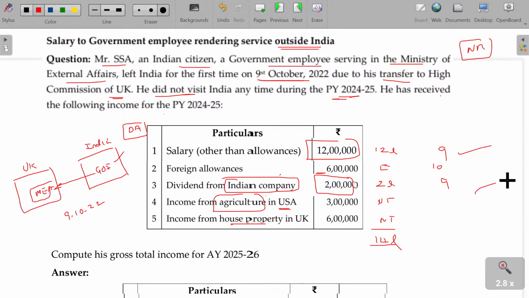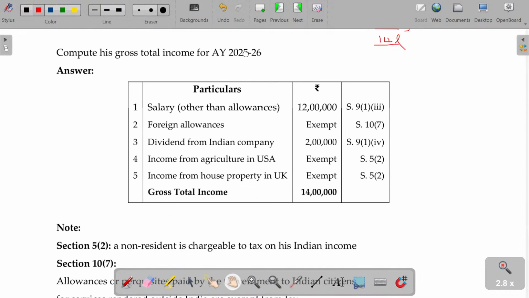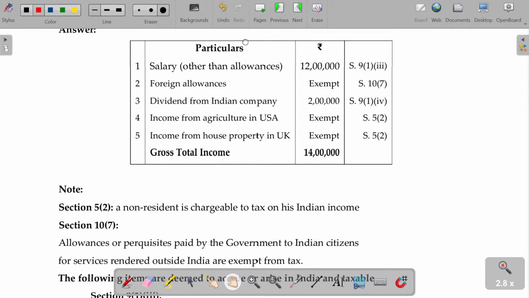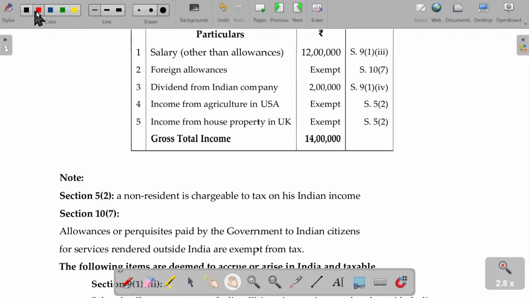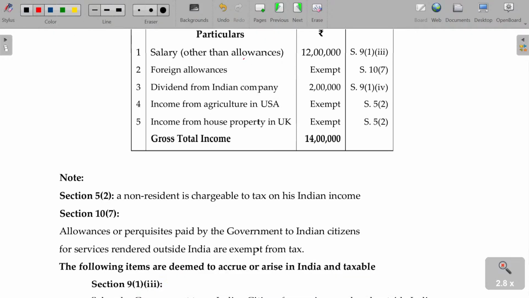So, just now we completed these two. And these two not taxable because these two are foreign income. Foreign income is not taxable for non-resident. Is that okay? See the answer. Salary other than allowances will be taxable under this section. Of course, section not required for your examination purpose. Foreign allowance exempt under section 10 clause 7. We will study that along with the salaries chapter.